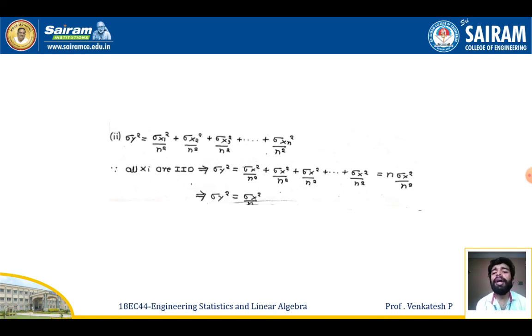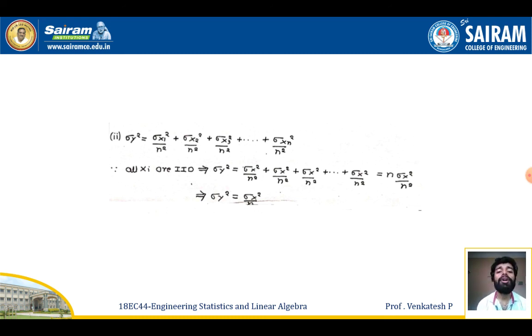Next is variance. Sigma y square will be equal to sigma x1 square by n square plus sigma x2 square by n square plus sigma x3 square by n square and so on, plus sigma xn square by n square. Since all the x's are IID random variables here, I will have sigma y square equal to sigma x square by n square plus sigma x square by n square, and so on till n times.